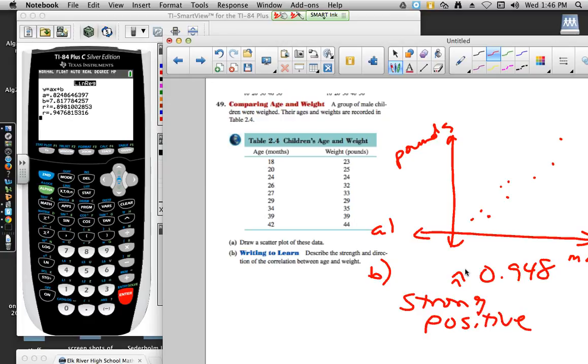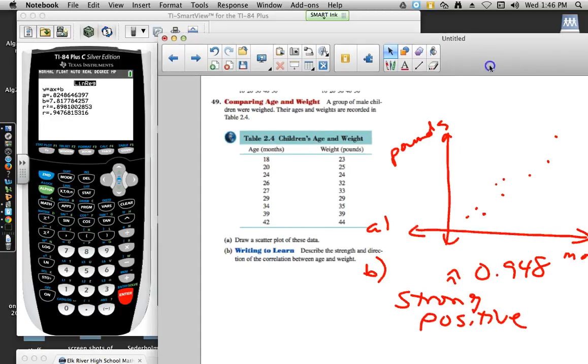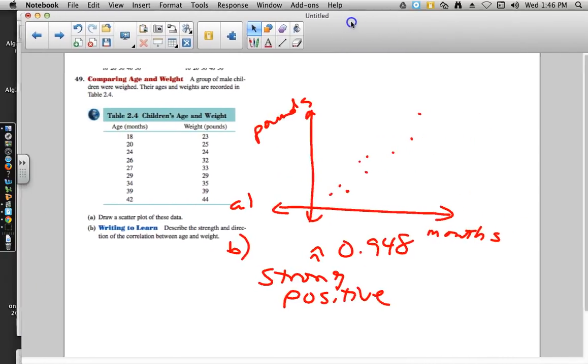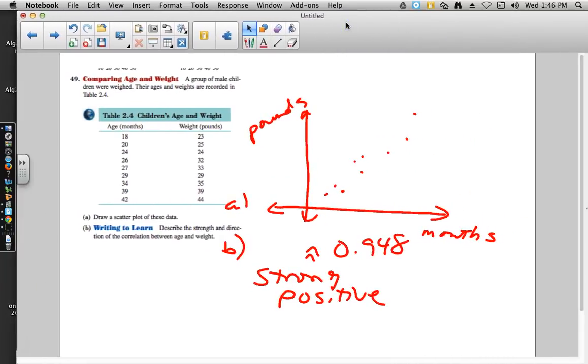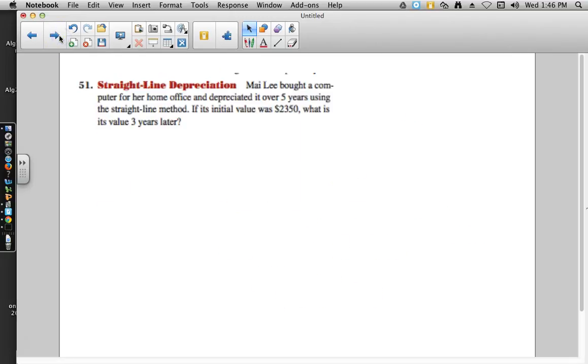And because 1 is obviously a positive number, that gives us that positive correlation. We could do that, like I said, without actually using the calculator, and that's because we could see that would be a pretty good line of best fit. There aren't any points on there that wouldn't be reasonably close to that line.